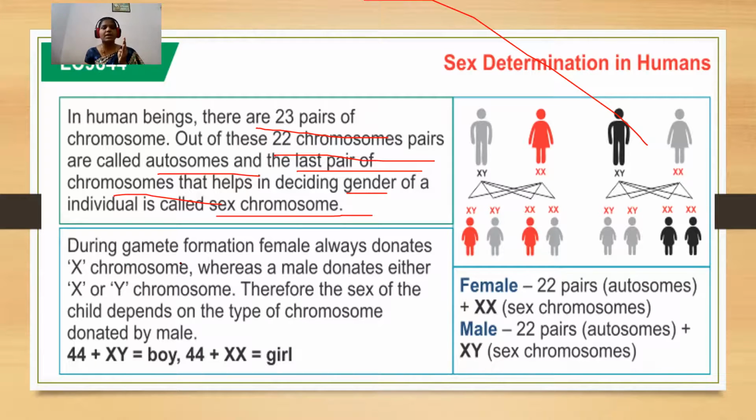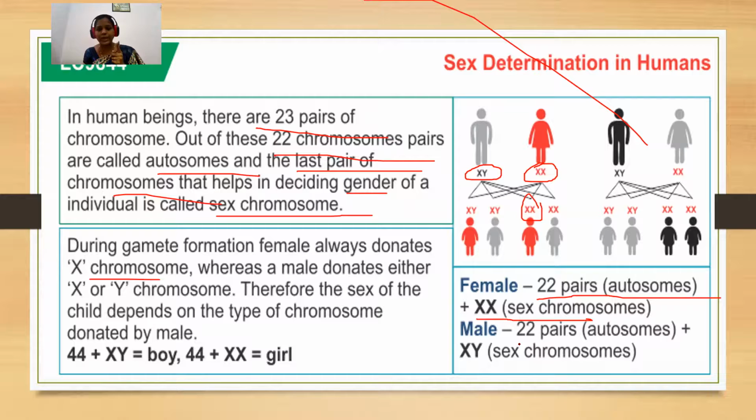When you see gamete formation, the female always donates an X chromosome because females have two X chromosomes. The sex chromosome in female is XX and in male is XY. So in female there are 22 pairs of autosomes and a pair of sex chromosomes, which is nothing but XX.